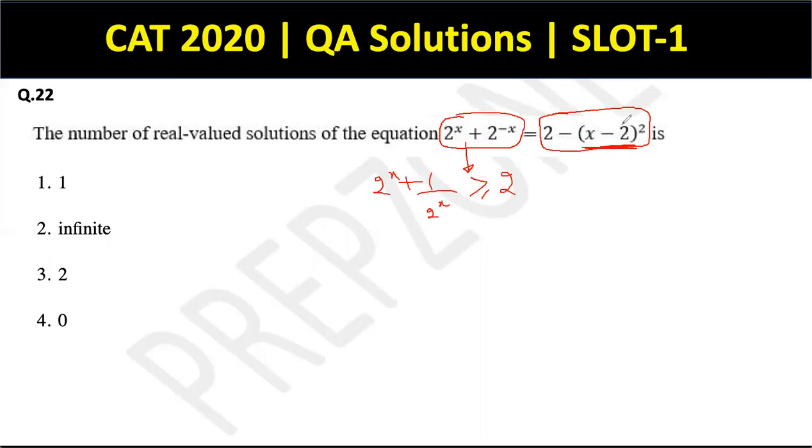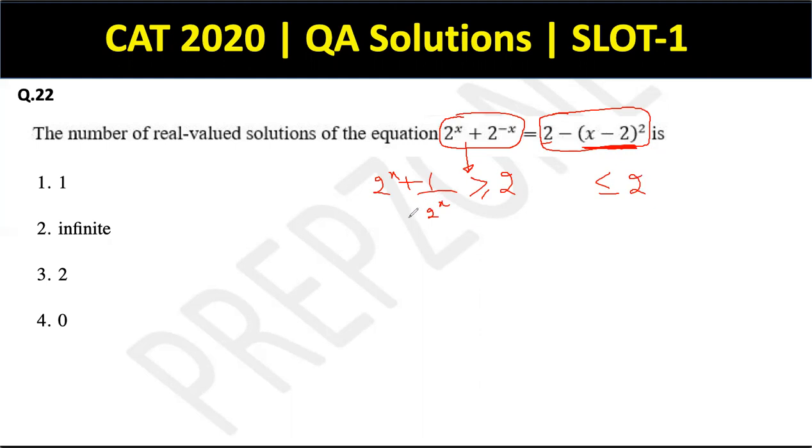So इसका least possible value has to be 0. So अगर इसका least possible value is 0, then I can say the maximum possible value of the RHS will be 2, because 2 minus 0 will be 2. So the RHS will be always less than or equal to 2, because the maximum possible value of RHS is 2, right?